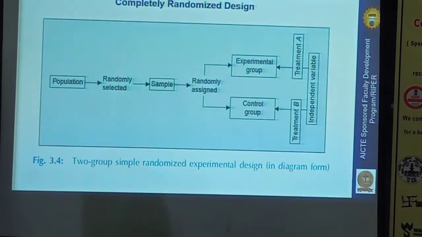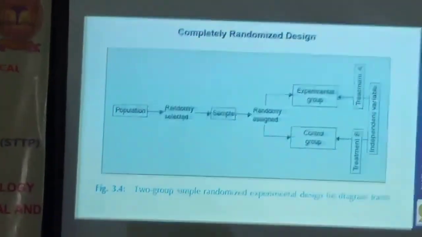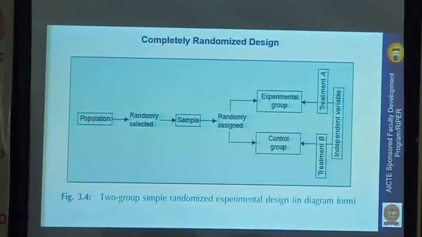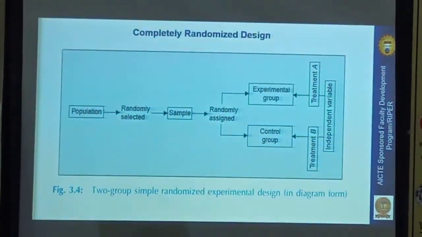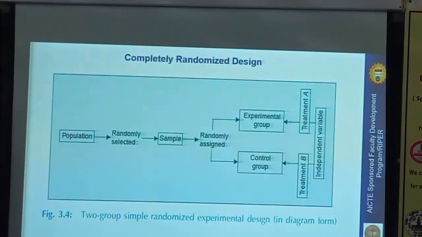From the population, whatever sample we require, depending upon our study criteria and sample size formula, we randomly select the sample from the population. Later we randomize that sample to go to the test group and control group, experimental group and control group. For the experimental group we give drug therapy, and for the control group we give either placebo or a standard or already existing drug. Finally we compare the outcome. This type of design is called a simple 2-group randomized design.